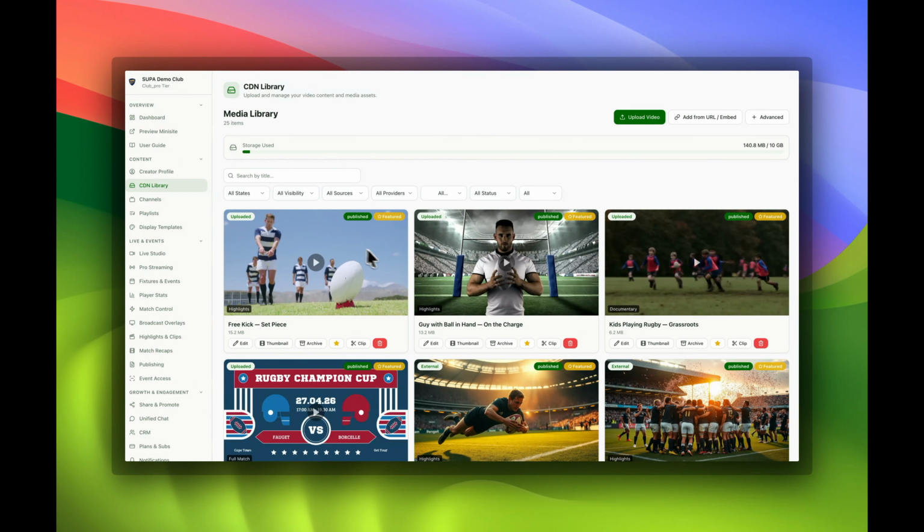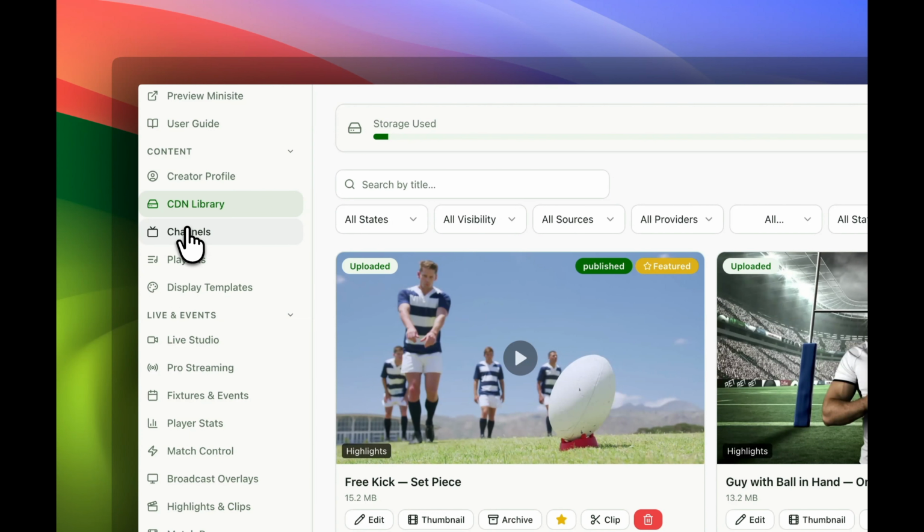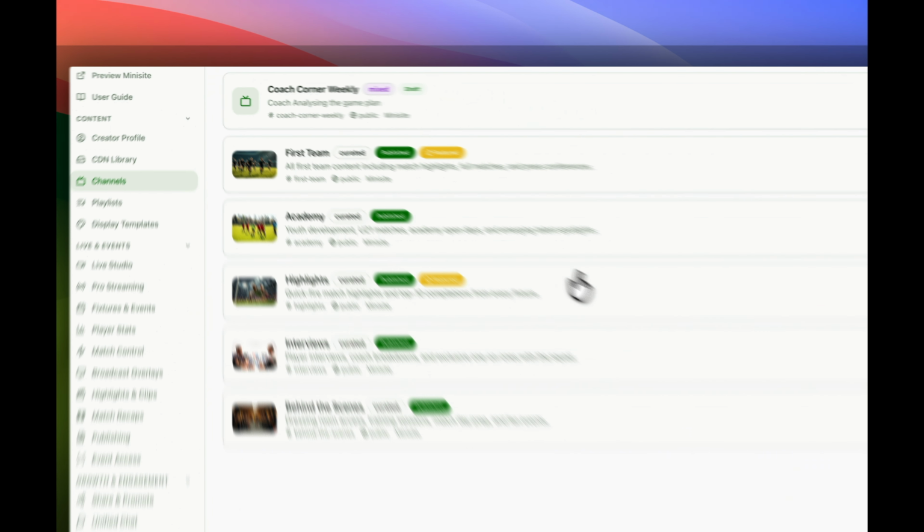The content delivery network is where you will spend most of your time because this is where your media library lives for all your videos and images. The CDN is also where you will either upload or embed your videos into your channels. The next tab on our list is channels, so you can create unlimited channels for all your rugby teams.